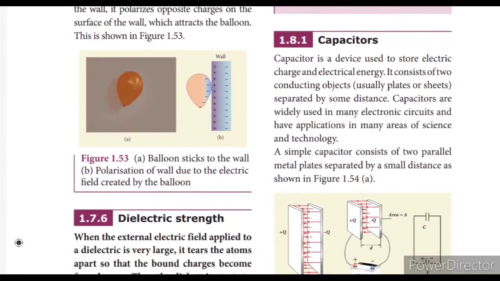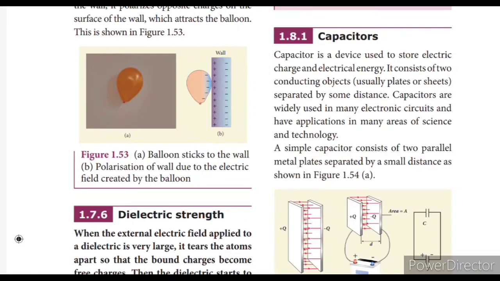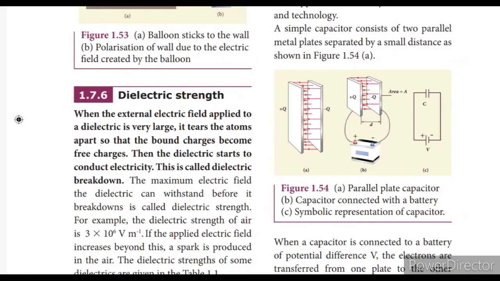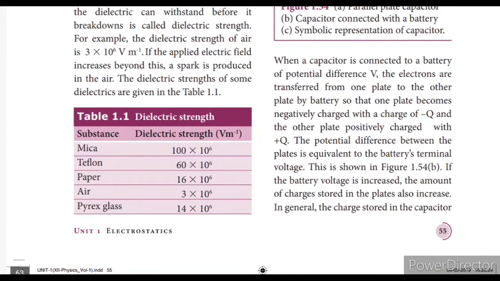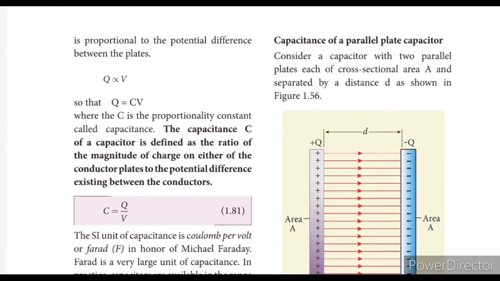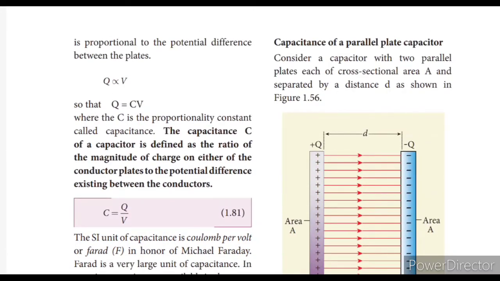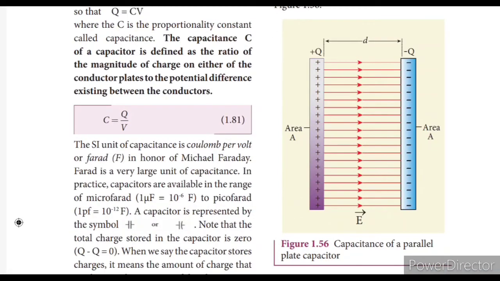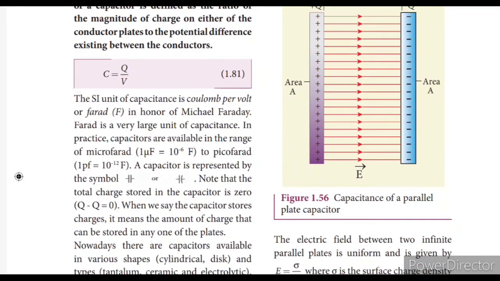So next one is the capacitor. We know very well about this. A capacitor is a device to store electric charges or electrical energy. It consists of 2 conducting plates, which are metal plates. Tantalum is the most common material we use in capacitors, and Q equal to CV, C equal to Q by V. The capacitance of the capacitor is defined as the ratio of the magnitude of charge on either of the conductor plates to the potential difference existing between the conductors. The unit is coulomb per volt, called farad in honor of Michael Faraday. Farad is a very large unit of capacitance, so practically we use the microfarad or picofarad.